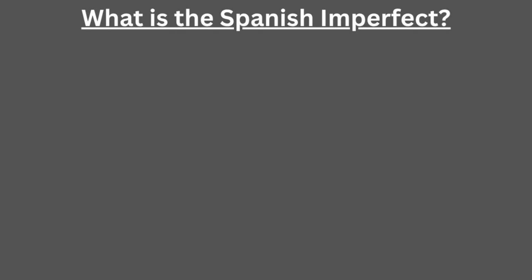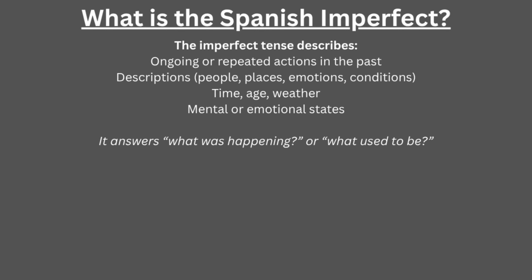The imperfect tense in Spanish is a past tense that describes ongoing or repeated past actions, descriptions, time, age, weather, and mental states. By asking what was happening or what used to be, we're saying an action in the imperfect past. Unlike the Spanish preterite, which has many irregular verbs, the imperfect is far simpler due to regular conjugations and only a few irregularities.